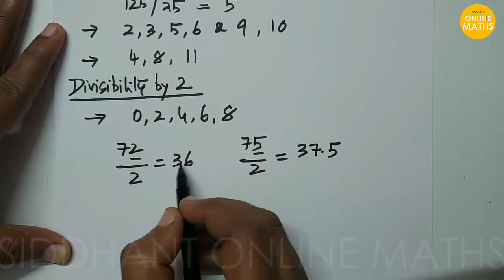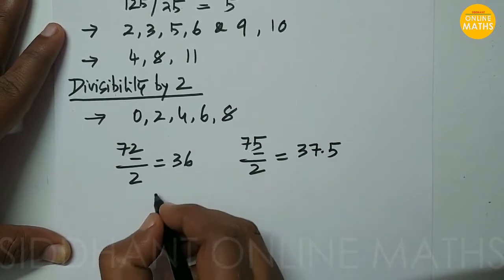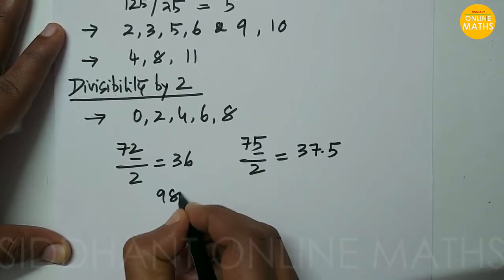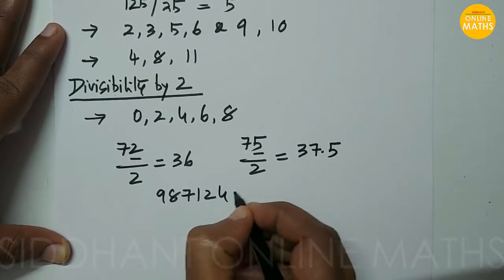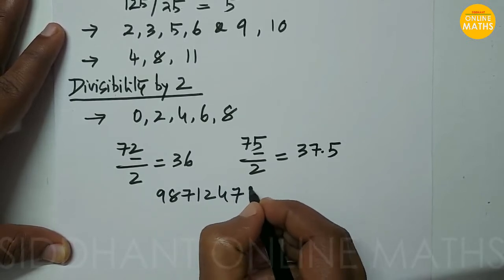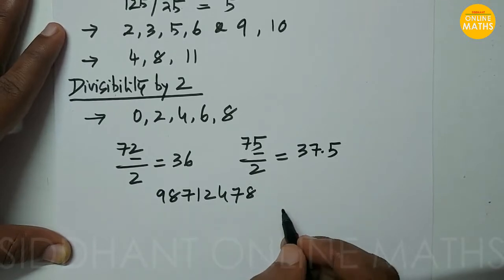In the same way, you can take any large number, suppose 98712478.